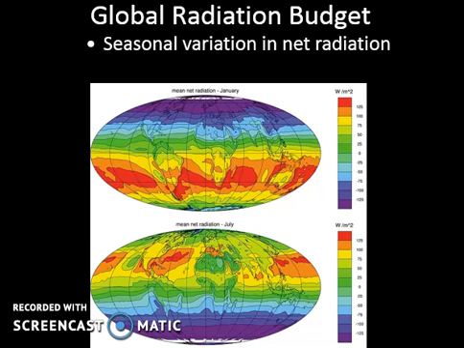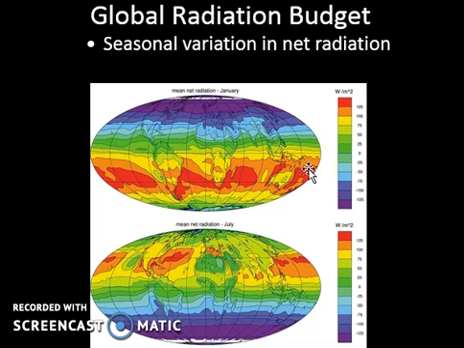So the first map that we're looking at is January. Okay, so mean net radiation. Now January, here we are, January. So where is the subsolar point in January? Now hopefully you guys are looking down at those warmer colors, right? So the subsolar point is down at 23.5 degrees south, okay, so southern hemisphere.